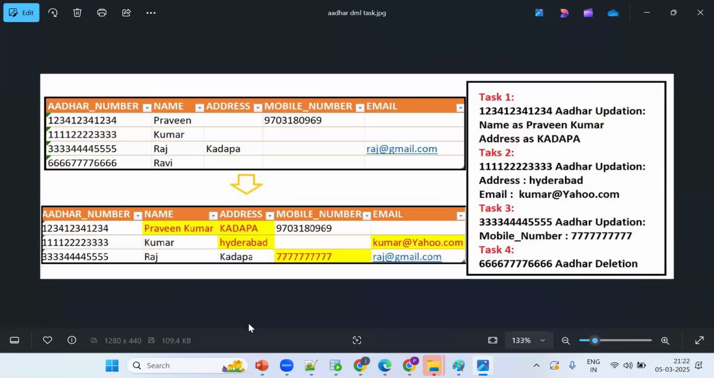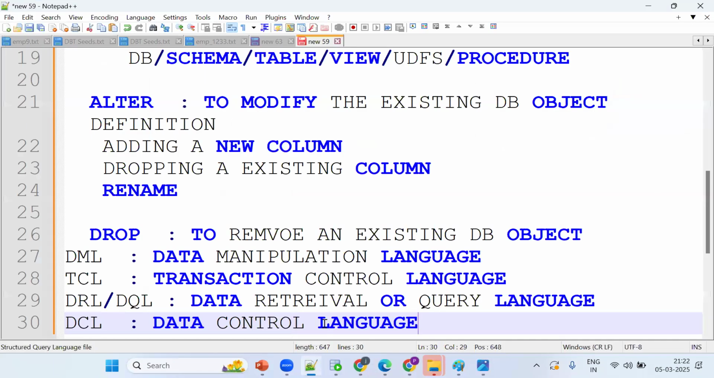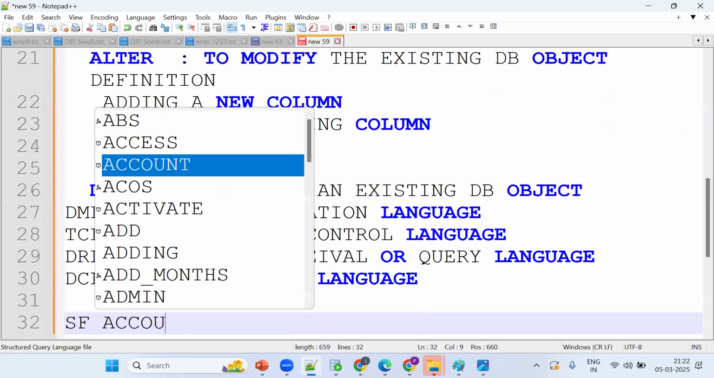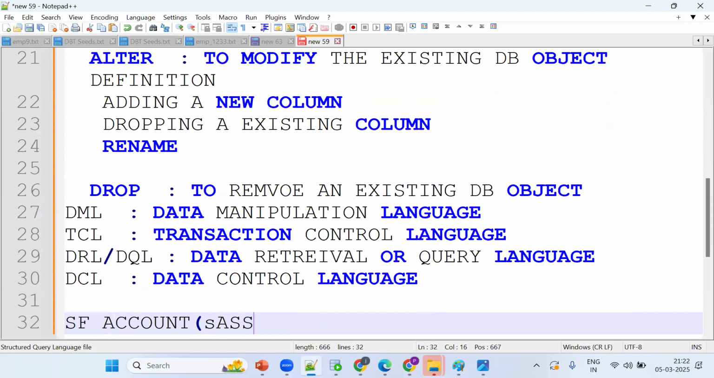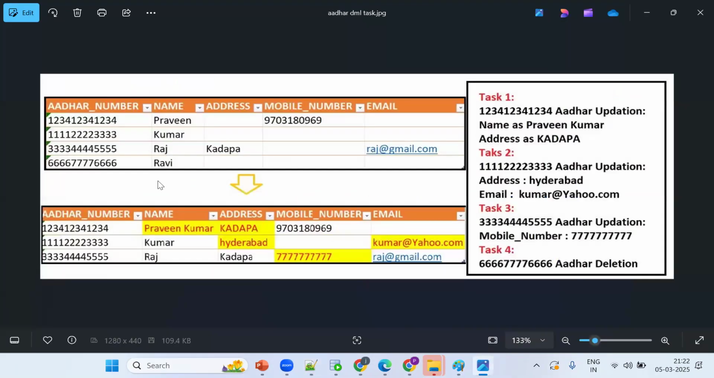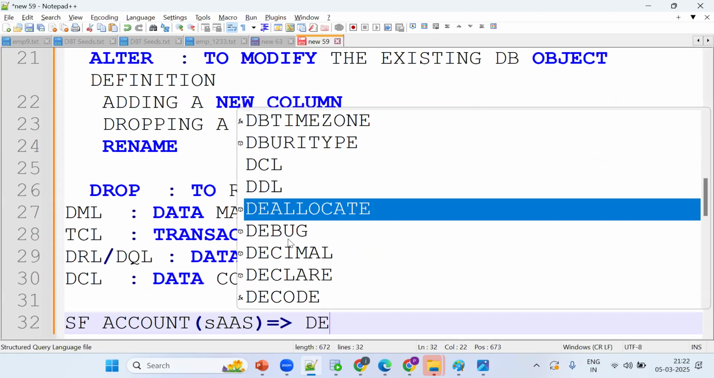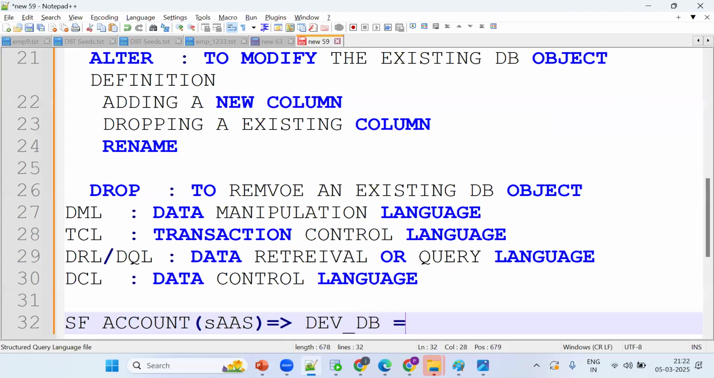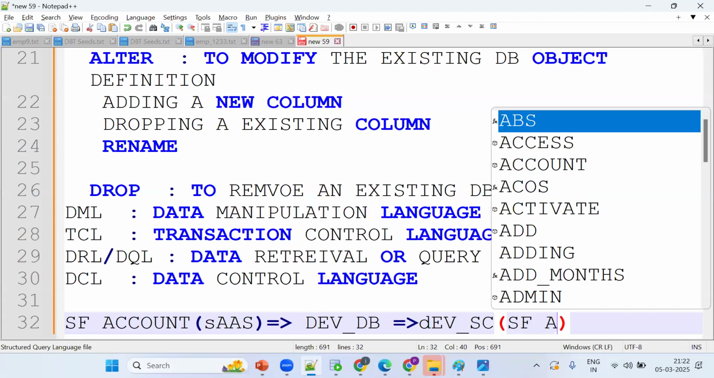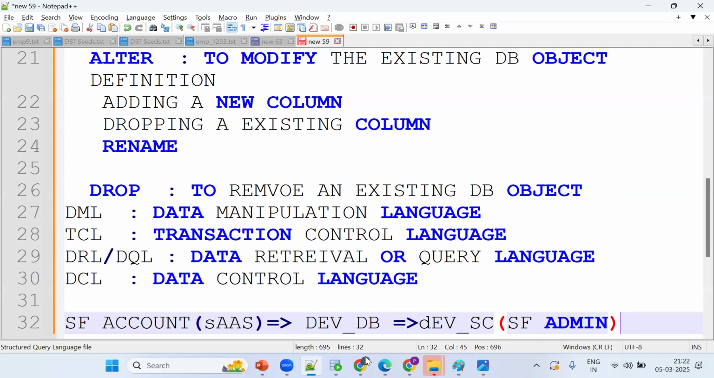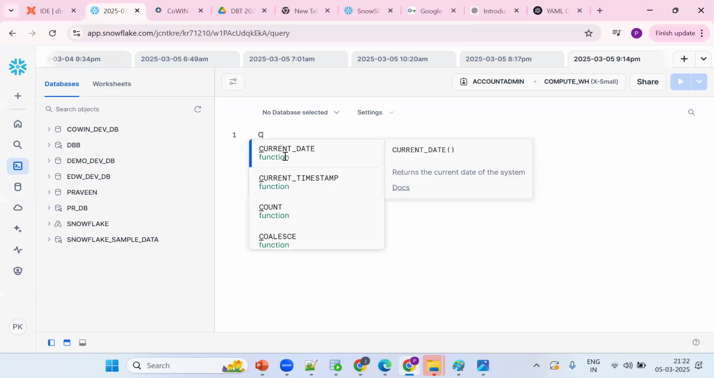Now tell me, if I want to create a table, what do I require? First, we should have one Snowflake account. It's a SaaS model, software as a service, so there's no need to install any software or hardware. Before creating a table, we need to have a development database and a development schema. In real time, who will create these databases and schemas? The Snowflake admin. For now, we need to create our own database.